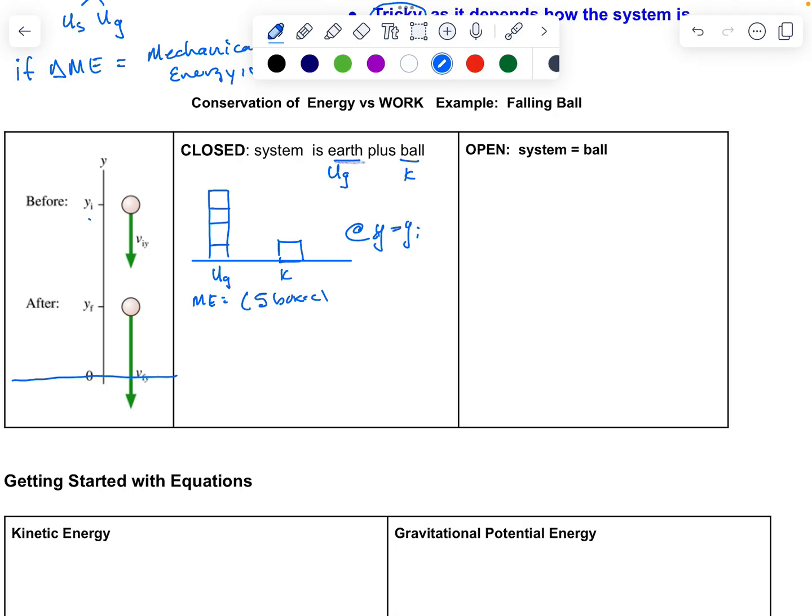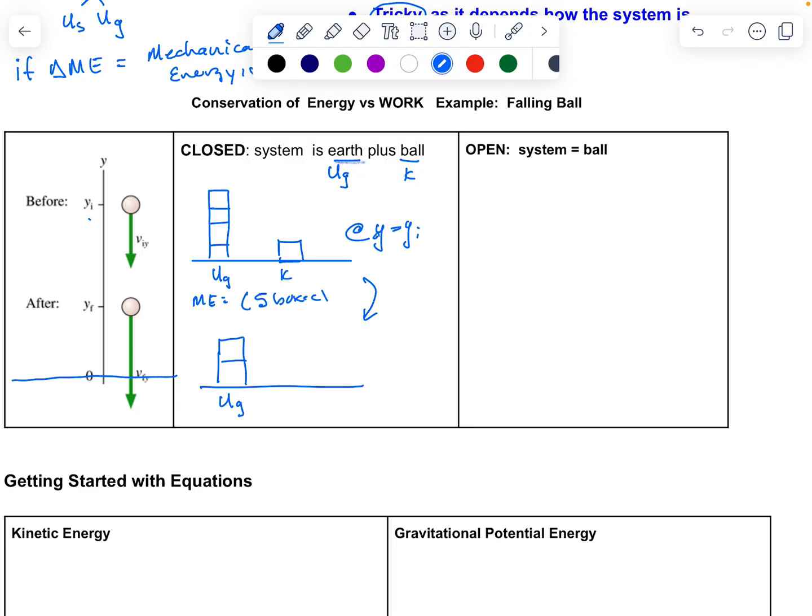Then after a while, it's going to fall closer to the ground. Some of this gravitational potential energy has been transformed into kinetic energy. As it falls lower and lower, it's going to lose some of that gravitational potential energy. So I'll give it 2 boxes of gravitational potential energy. Again, these are not to scale. I'm just showing that I'm decreasing my gravitational potential energy because I'm getting closer to the ground.